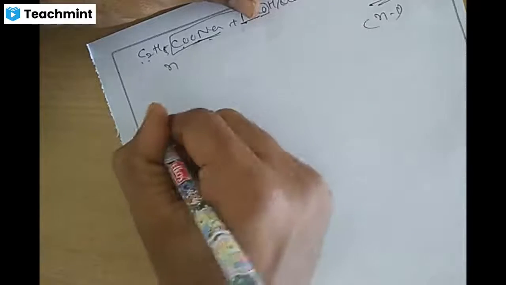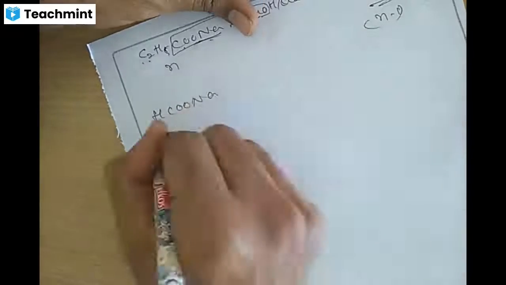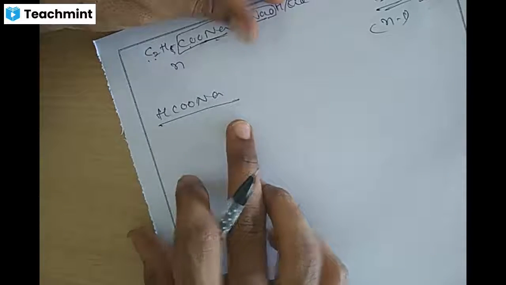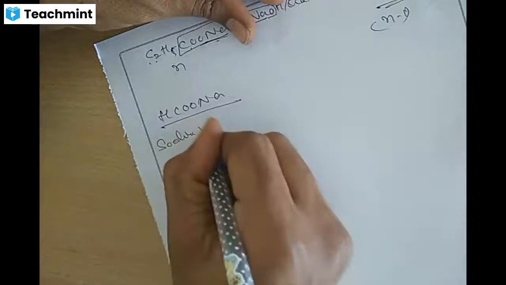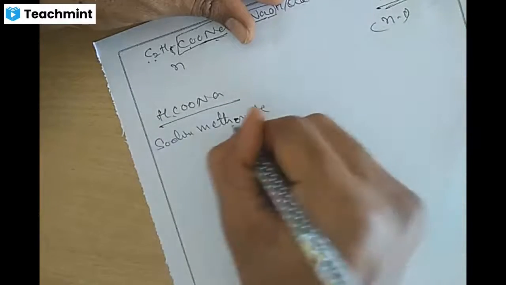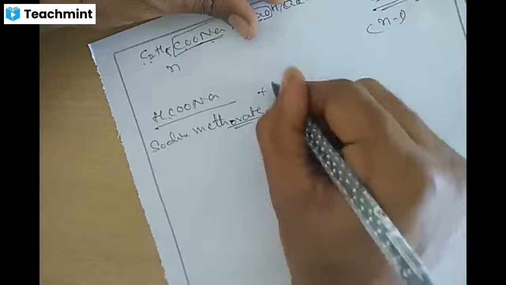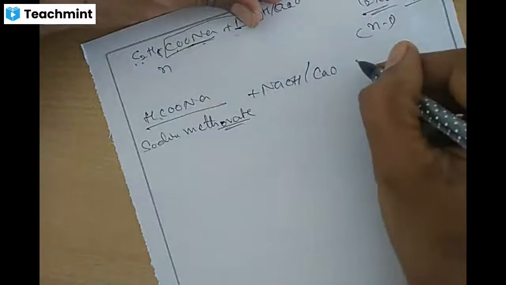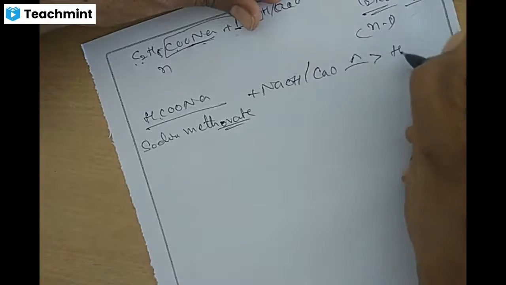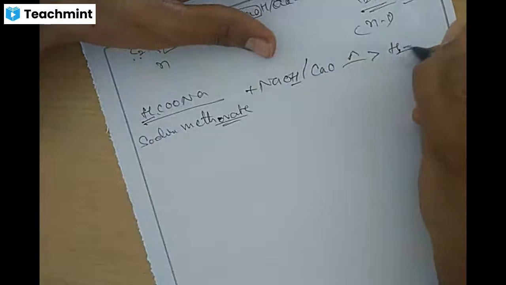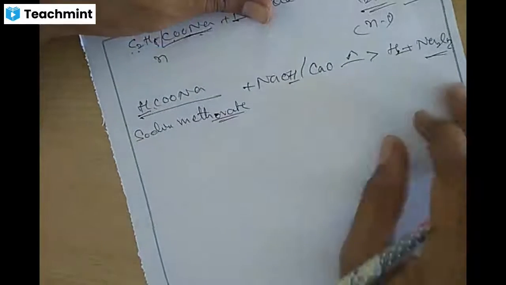In the sodium salt of formic acid, sodium methanoate does not give alkane on decarboxylation, because HCOONa is called the sodium salt of formic acid, sodium methanoate, only one carbon. This will be treated with sodium hydroxide in presence of quicklime. We'll be getting hydrogen H2, along with that Na2CO3. From this, we cannot get alkane.